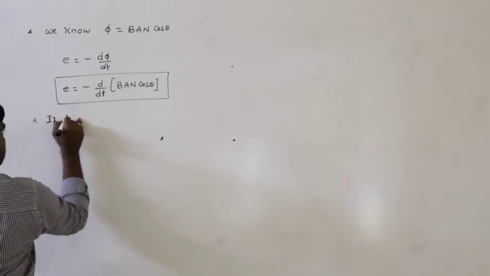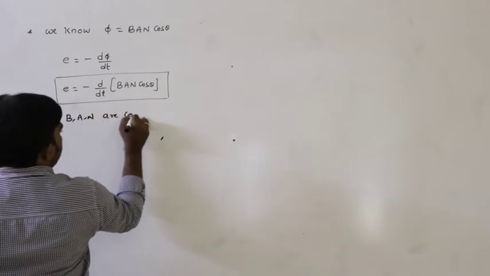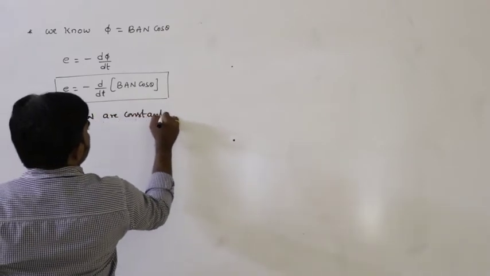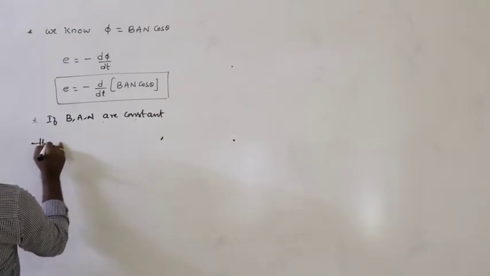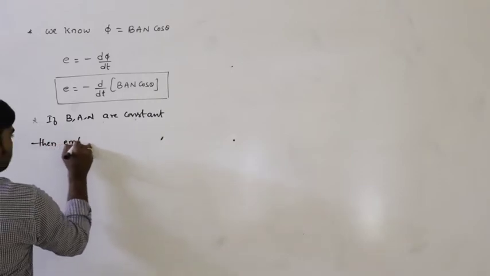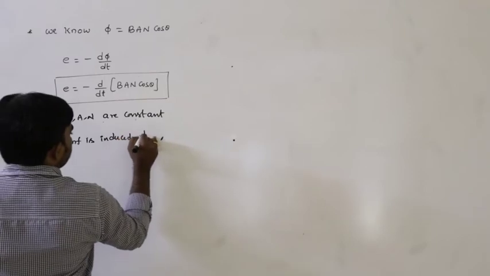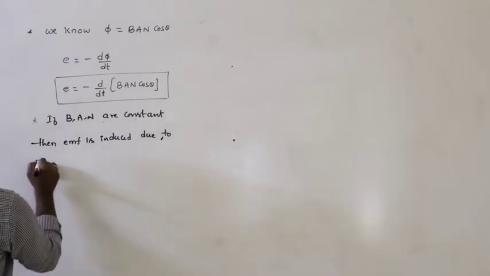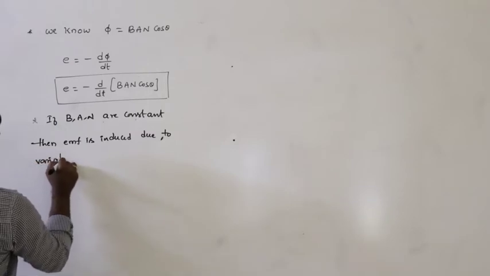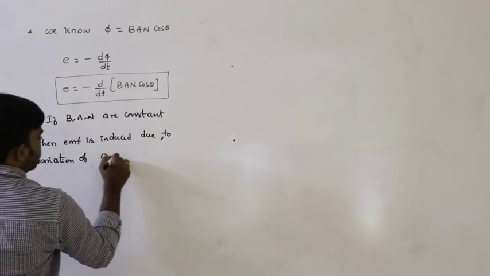Here, if B, A, N are constant, then EMF is induced due to the variation of the orientation of the coil.